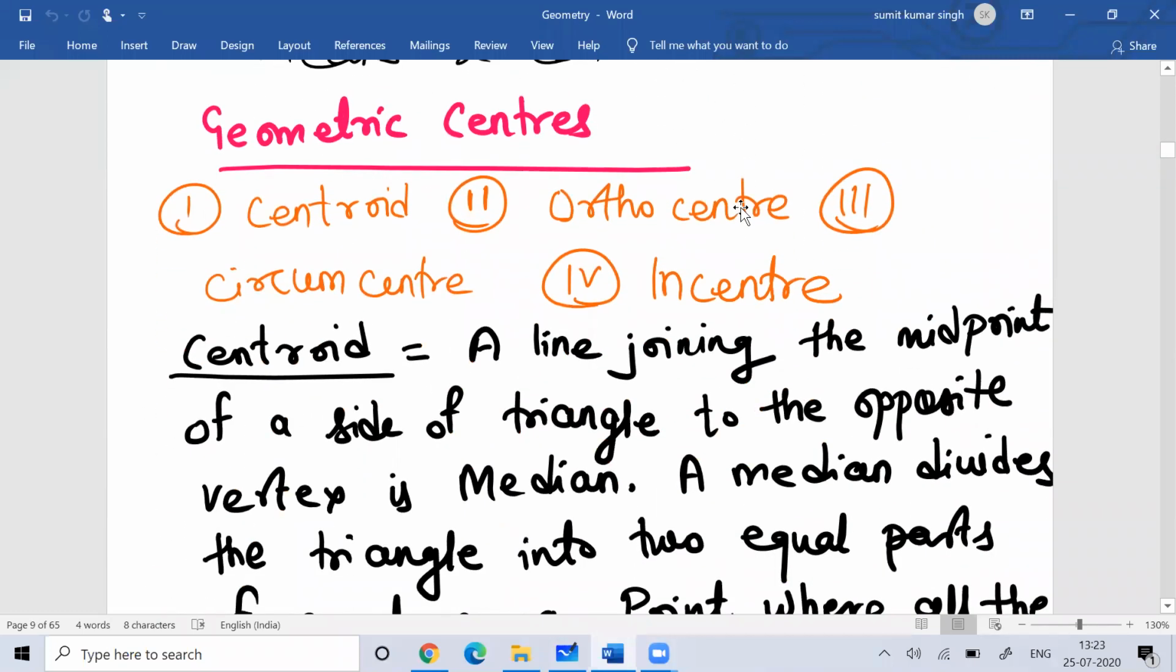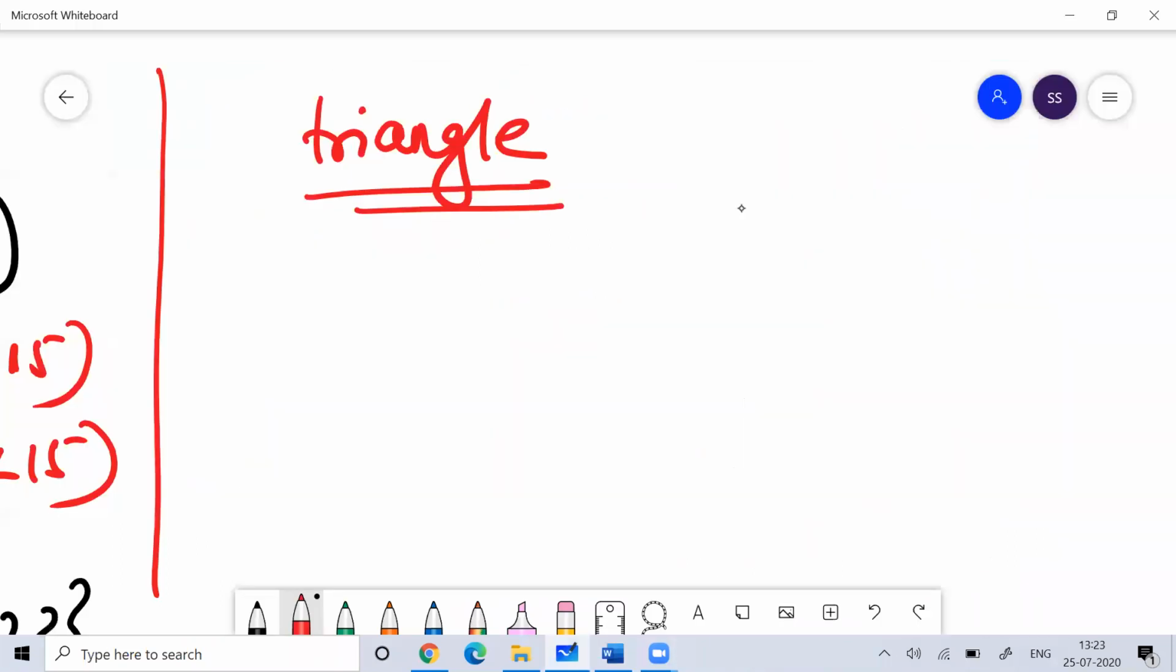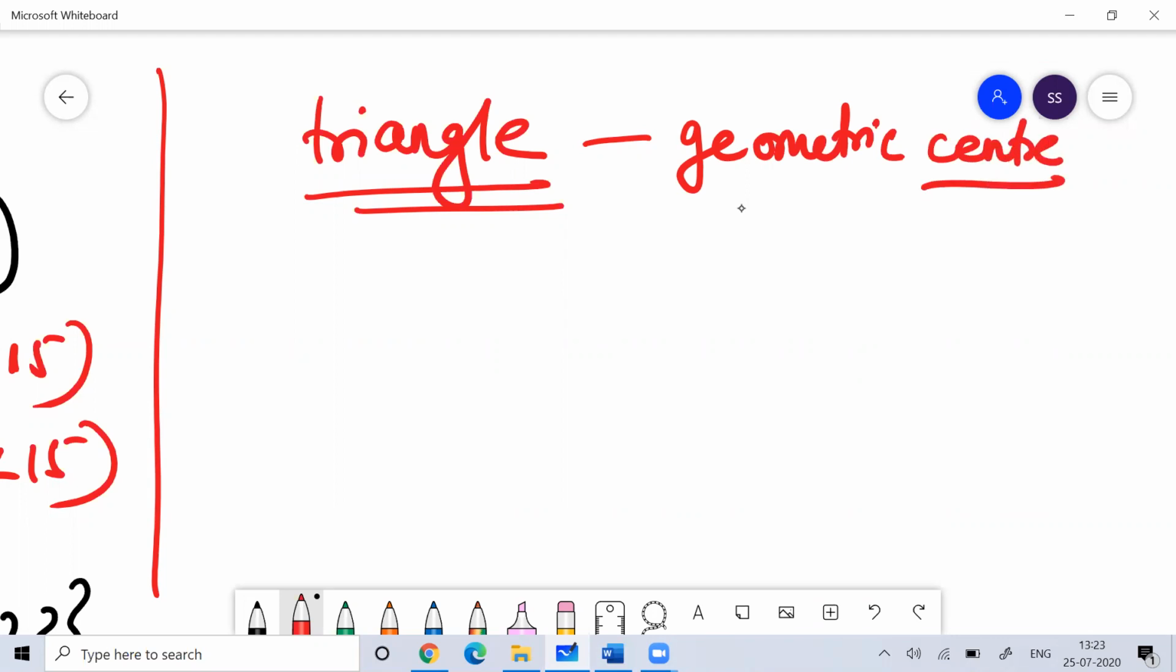So now we'll talk about geometric centers in the triangle. Before we talk about geometric centers, the first geometric center which we'll try to study is the centroid.